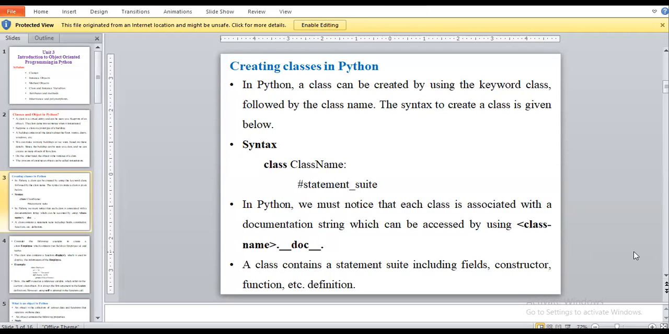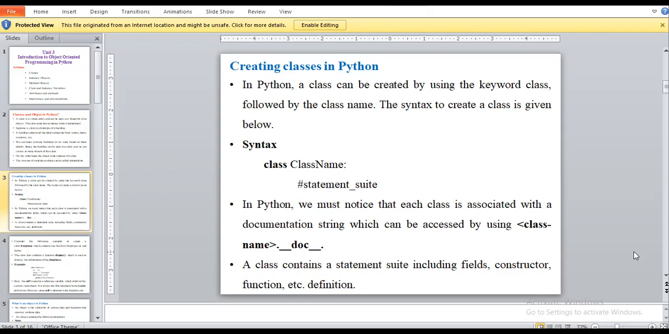So the class creates a user defined data structure which holds its own data members. When we create any class, it will be a data structure with data members. So now, how to create a class.